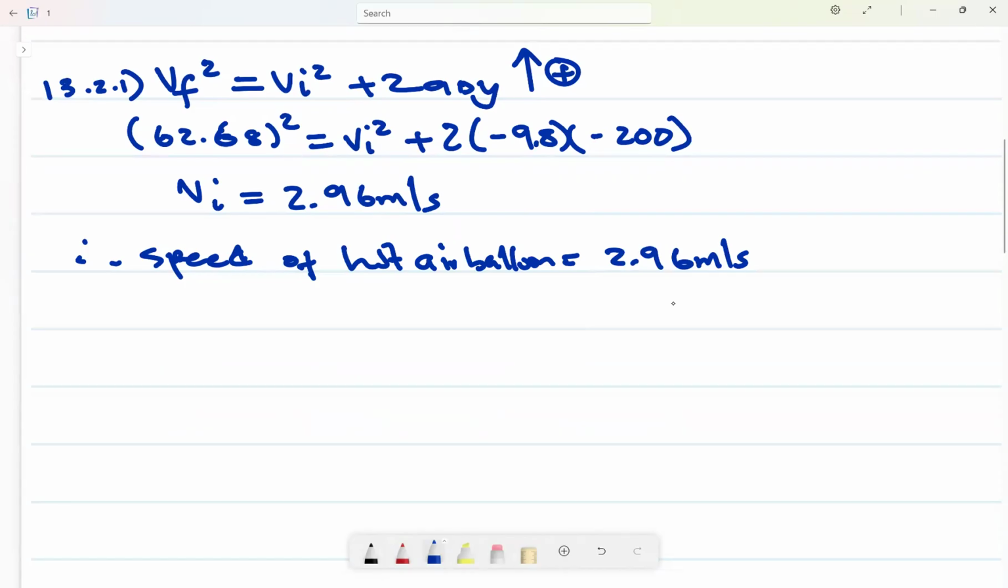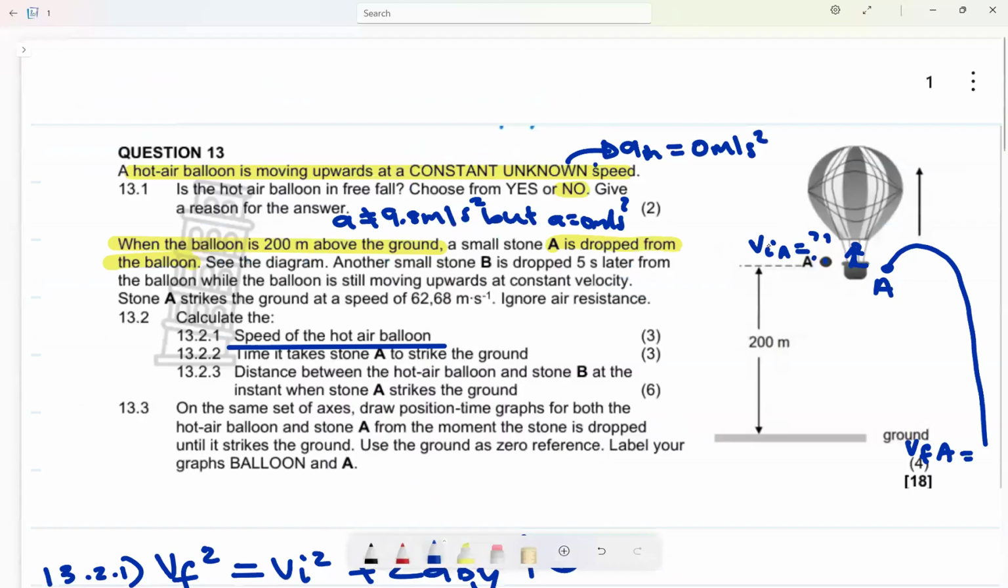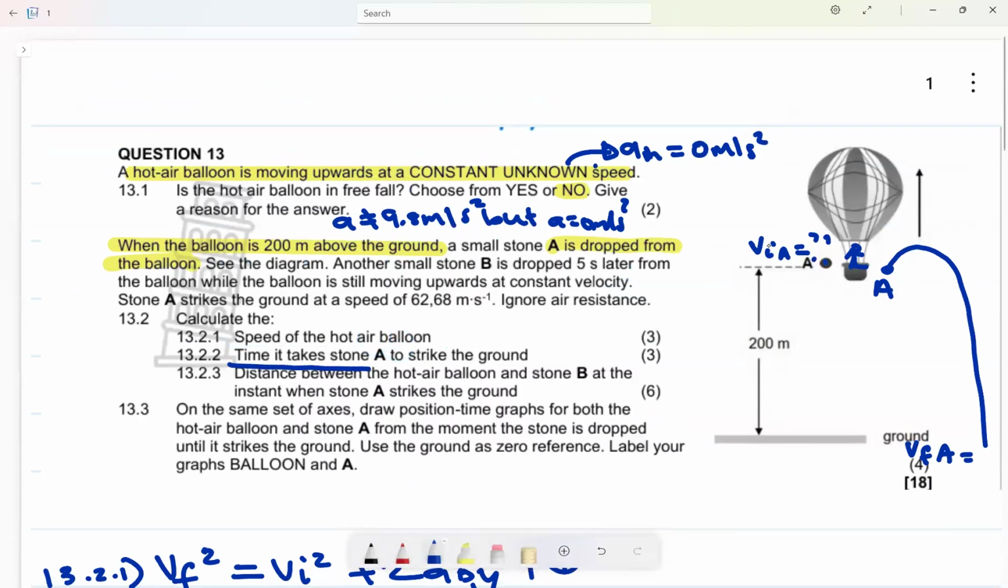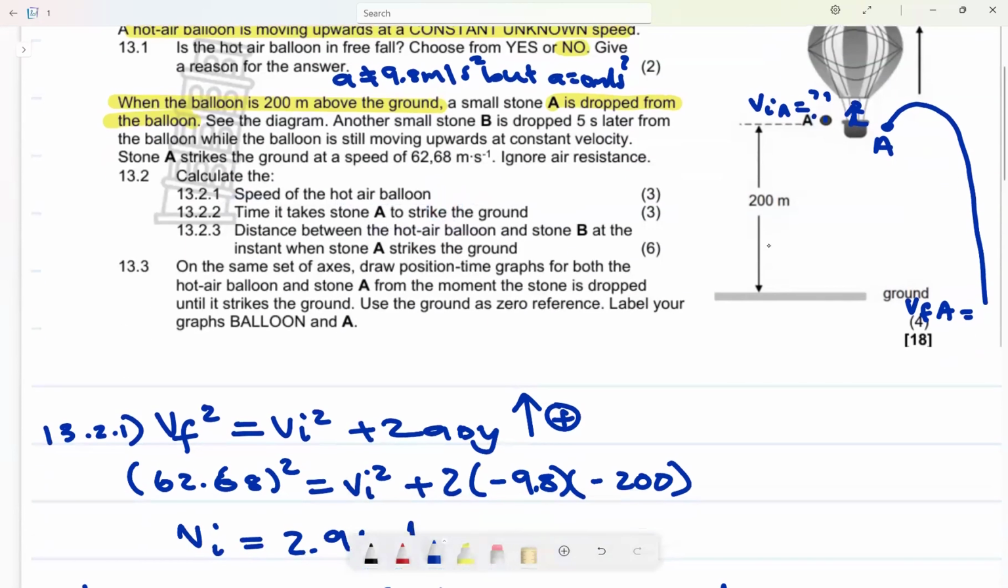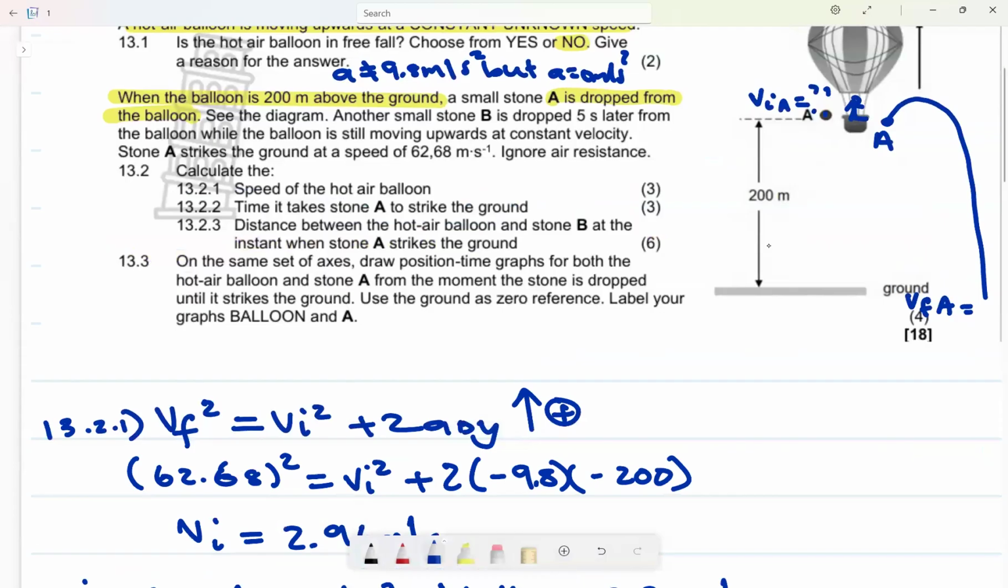Now I move on to 13.2.2. They say to me, calculate the time it takes stone A to strike the ground. Time it takes stone A to strike the ground. So I have initial velocity, I have final velocity, I have change in Y, I need time.